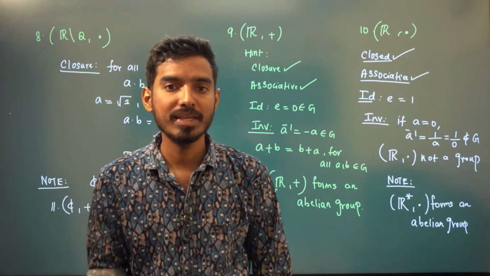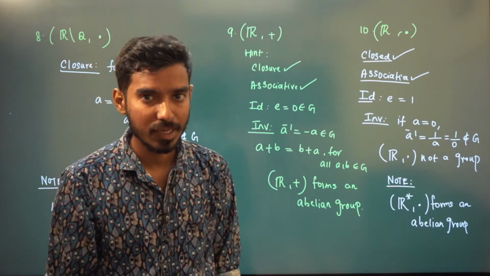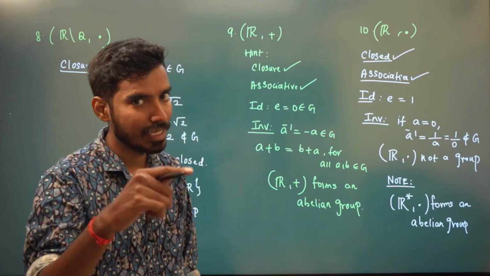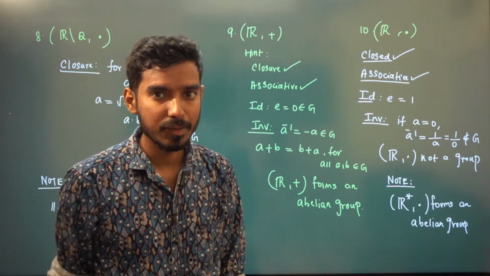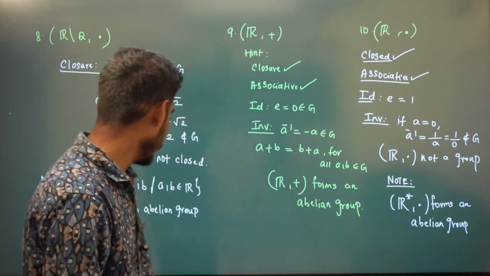What is the inverse of a plus ib? Minus of a plus ib. This is again a complex number only, so it will be a group.